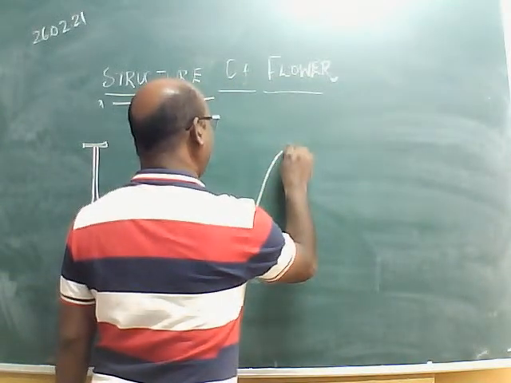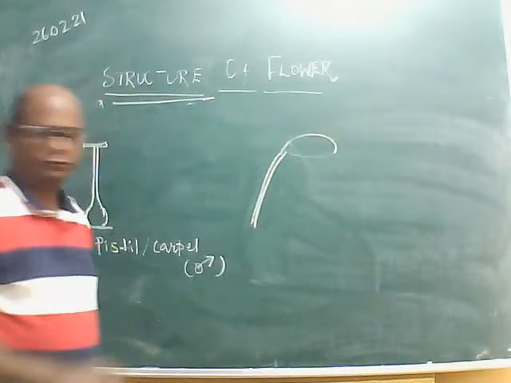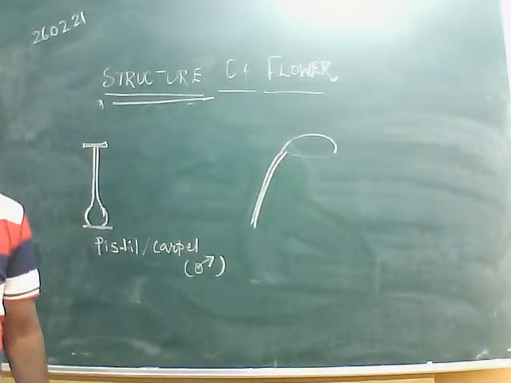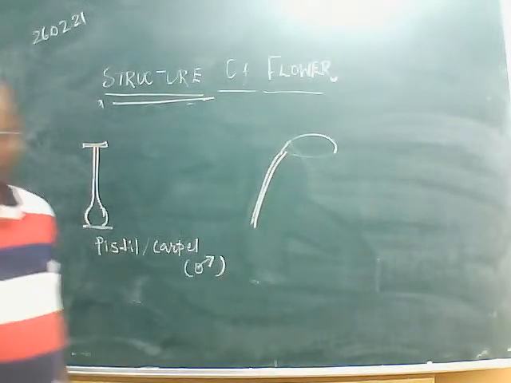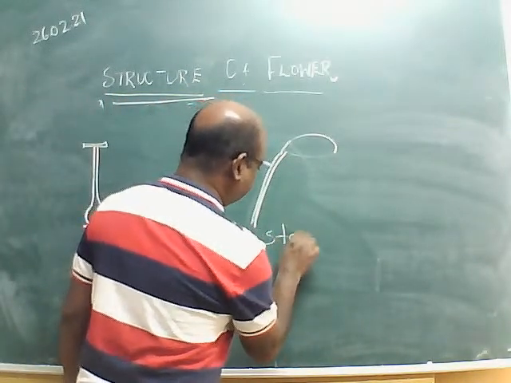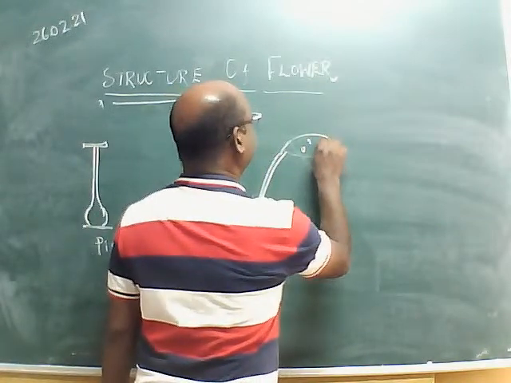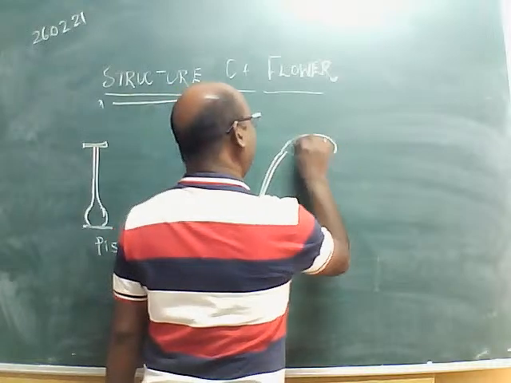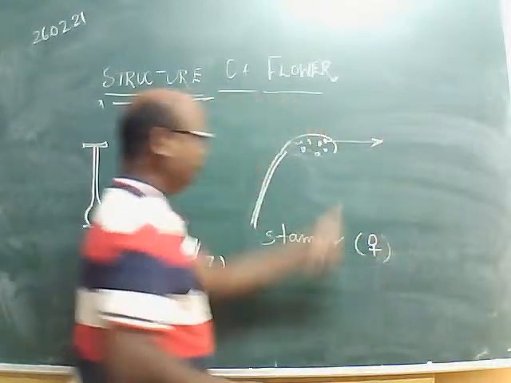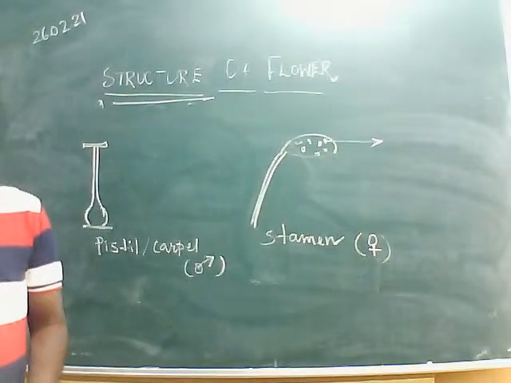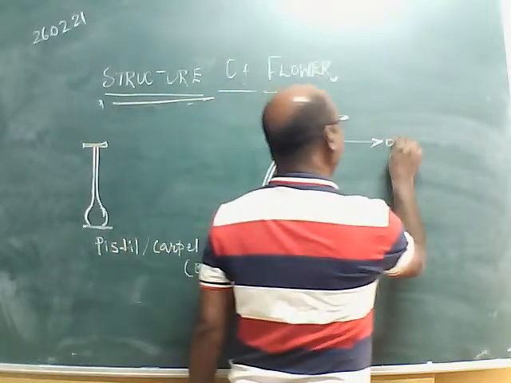Now this one, which part of the flower is it? Write down the answer in the chat. Carpel, you have written correct. Yes, Eliza has written very correct. Stamen. Inside this you will find what? This is the main part of the flower. What is there? This one, pollen grain.